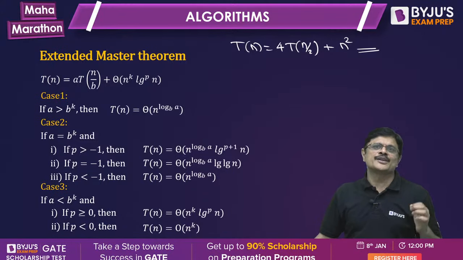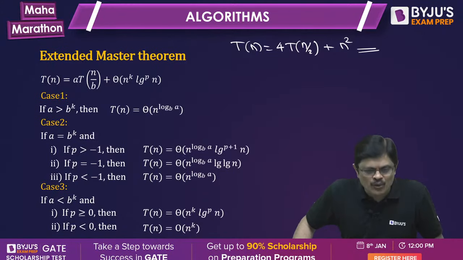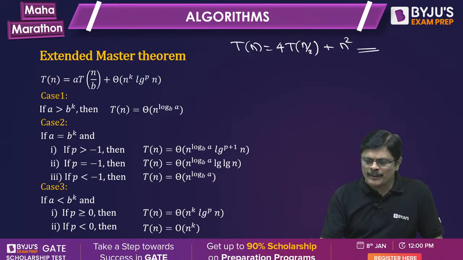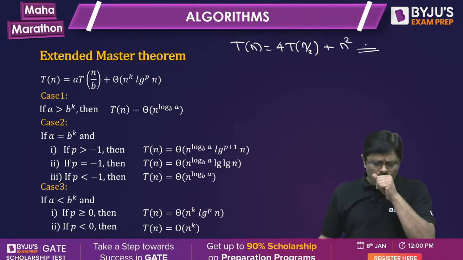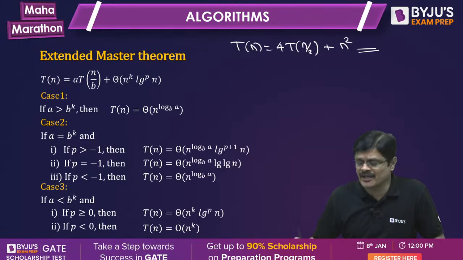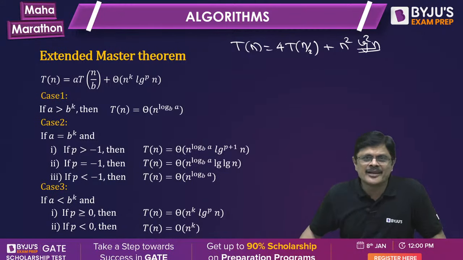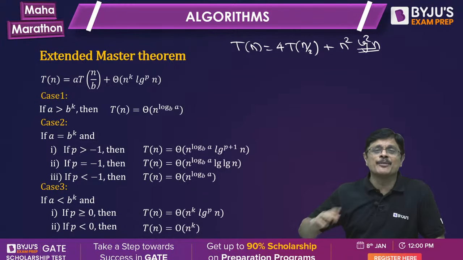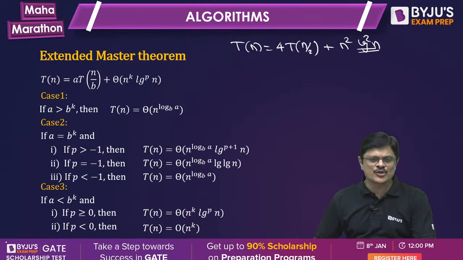With this you will get good practice of these rules. Always fix something and keep on practicing with different numbers. Suppose you keep 4, you are talking about the second case. Then you keep on changing the values of p. For example, if I put log square n, the answer should be n square into log cube n. Immediately you should be able to say that answer, my dear friends. Hope you understand. So please practice like that. That is good for health.